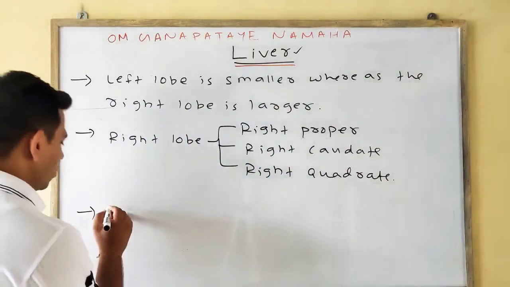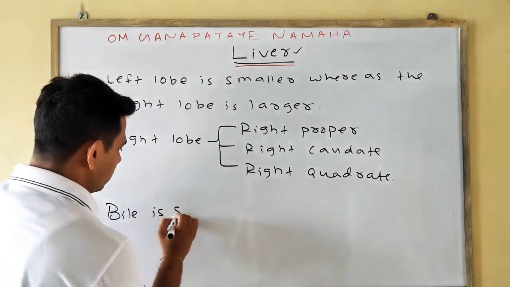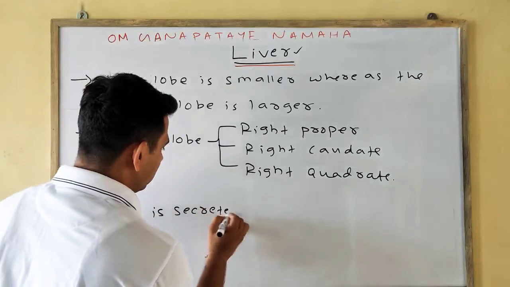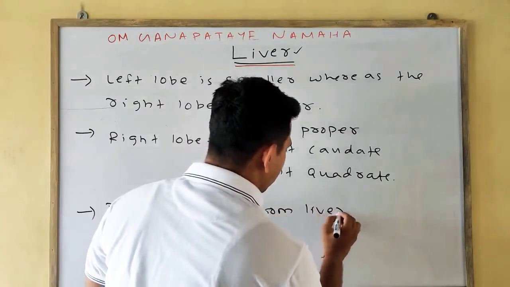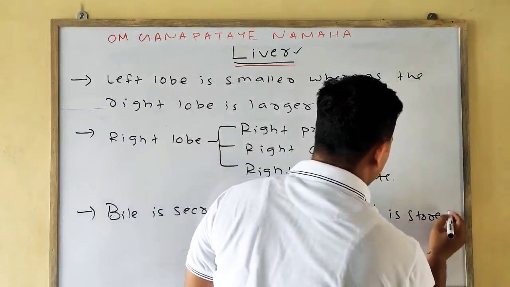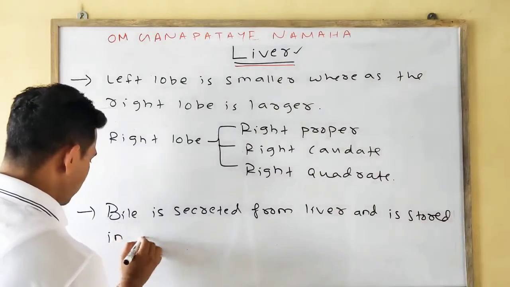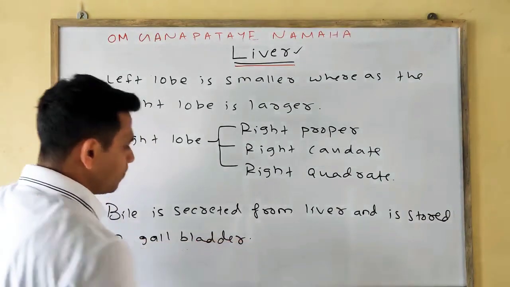So next point is your bile. Bile is secreted from the liver and is stored in the gallbladder.